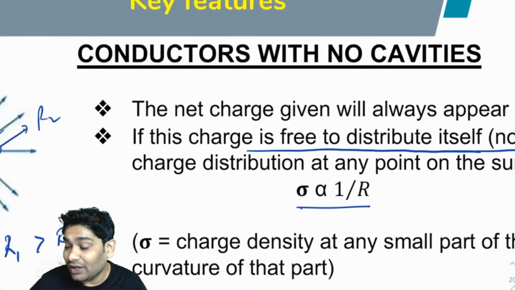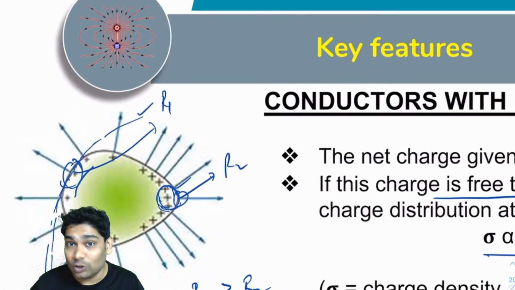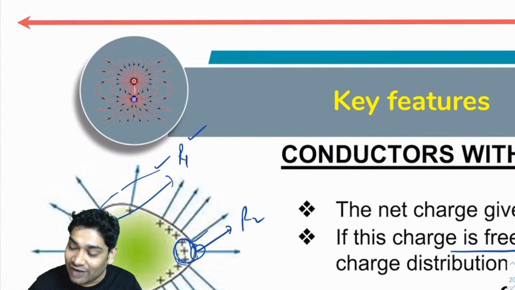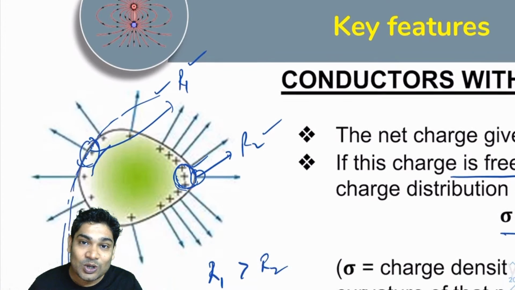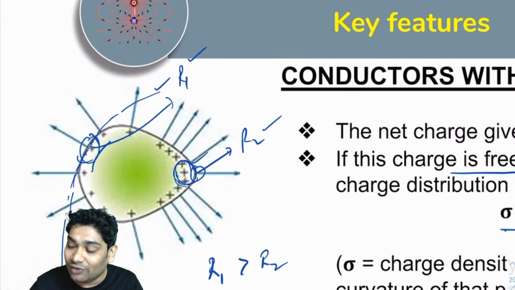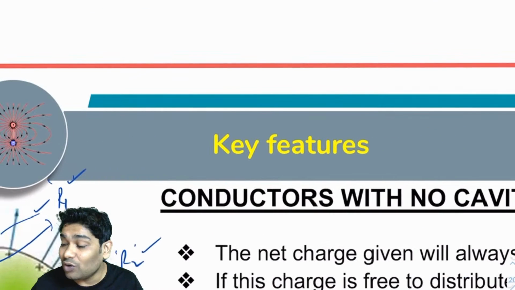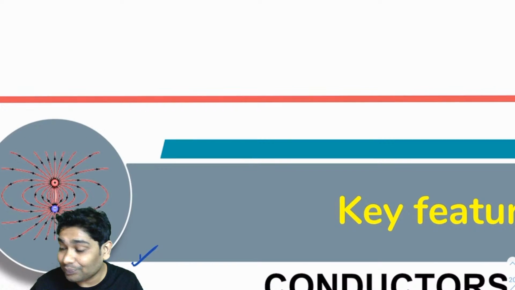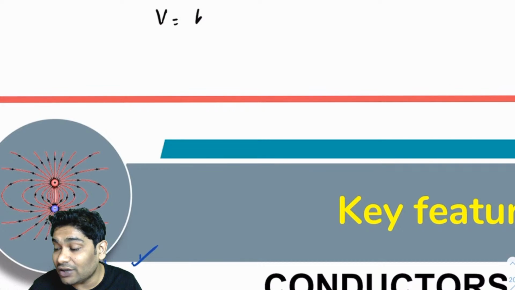I can prove this also. Let's treat this as my sphere 1 and this as my sphere 2. This portion was a part of sphere 1 and this portion was a part of sphere 2. What is the potential of a sphere? I hope you remember, the potential of a sphere was kq over r.